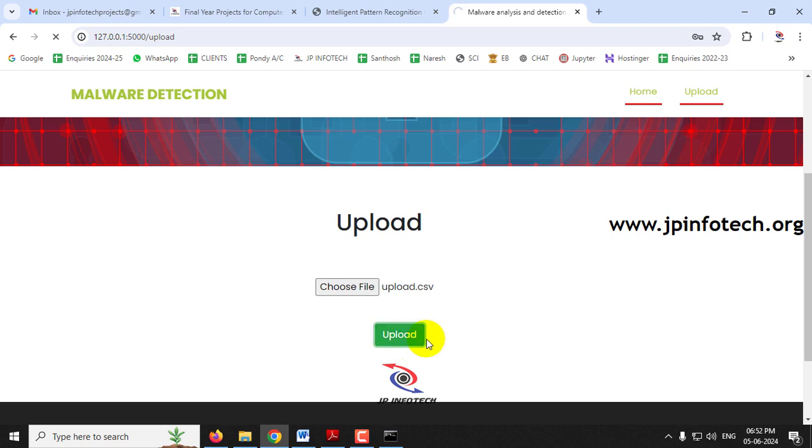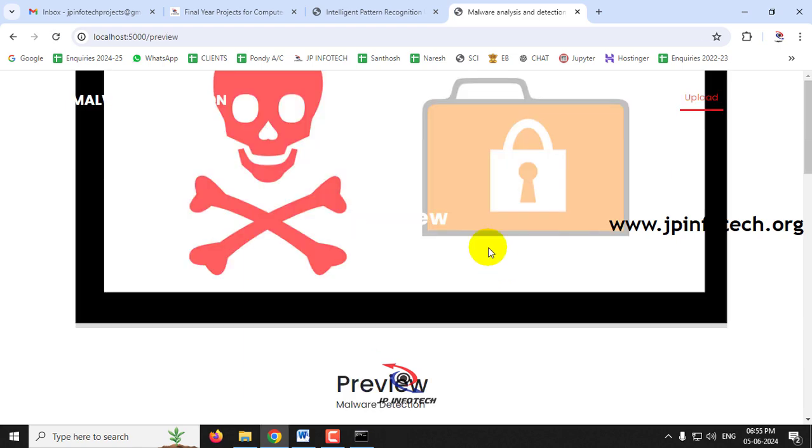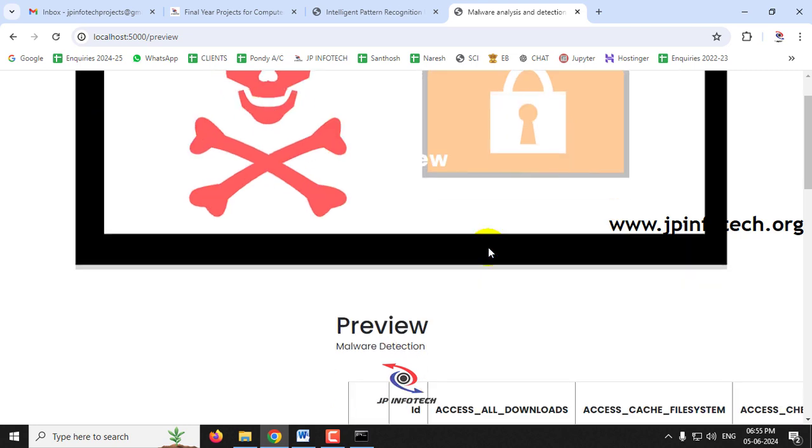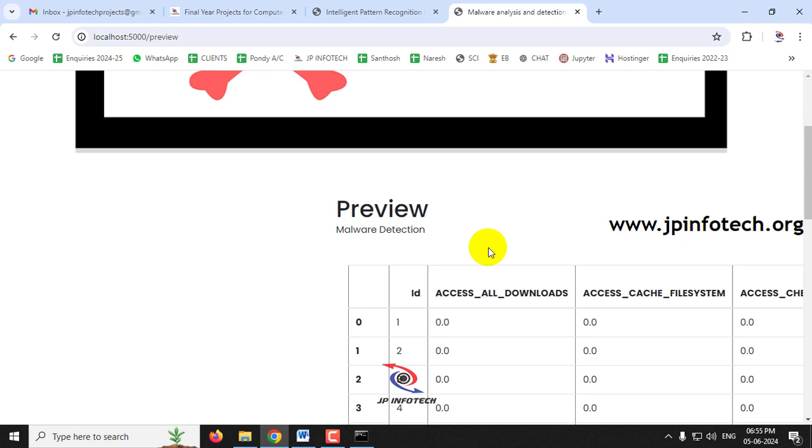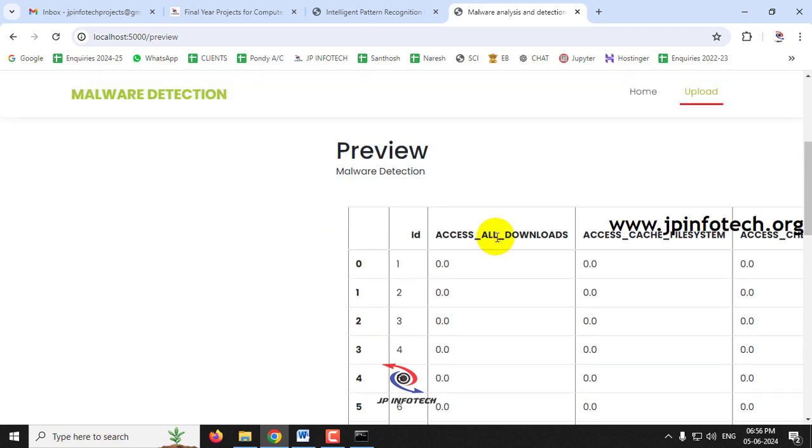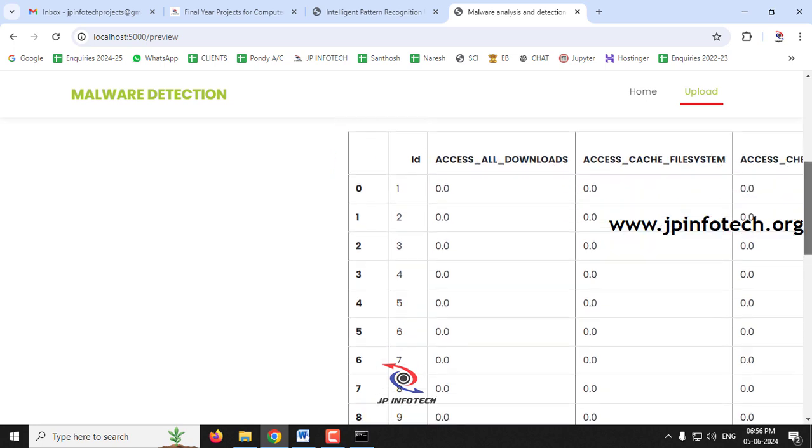So now kindly wait for a few minutes. As the dataset contains many records and many features, it takes some time, so make sure that you have sufficient RAM capacity to handle it. After uploading the dataset, it will navigate to the preview part. As my RAM capacity is only 8 GB, it took some time for me. In the preview part, we can preview the dataset, like access all downloads, access cache file system. These details are shown here in the preview part.